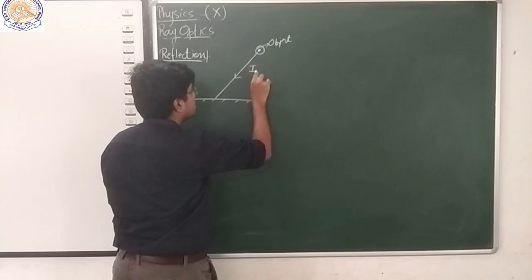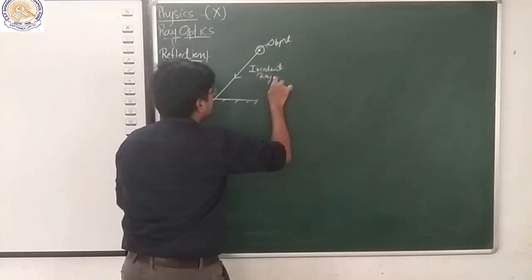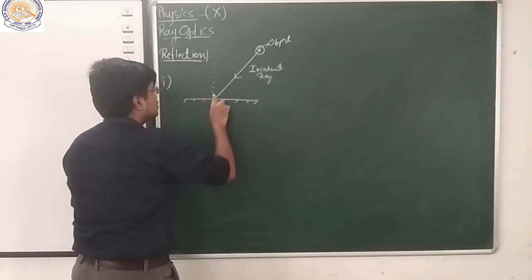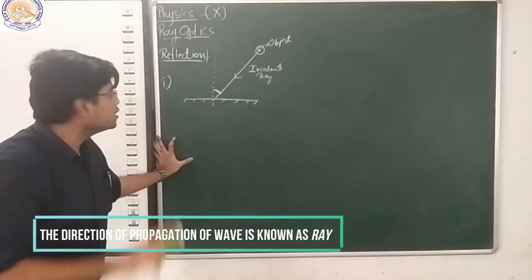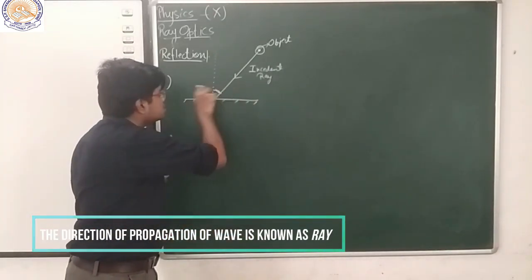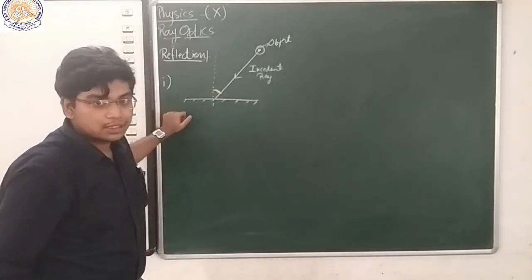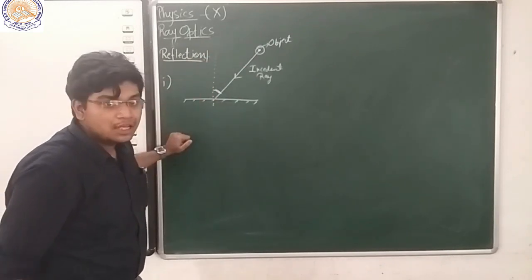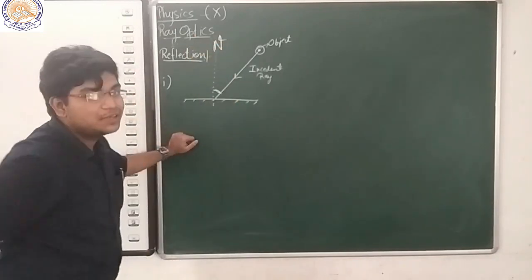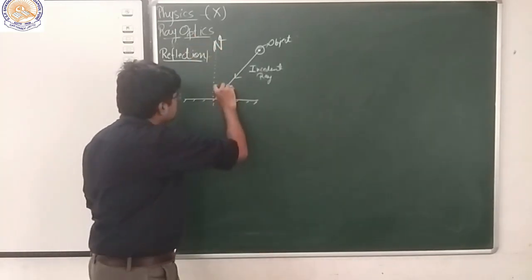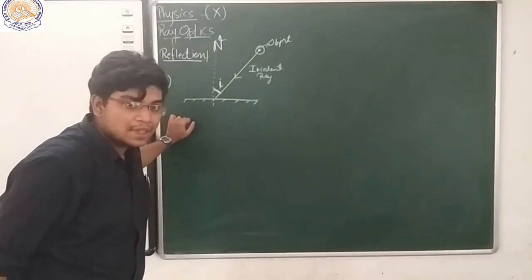This is the incident ray. Here one thing to note is that I am measuring this angle from a perpendicular to this reflector. This perpendicular has a name. We physicists generally call it the normal, represented by n. Let's say this angle is I.